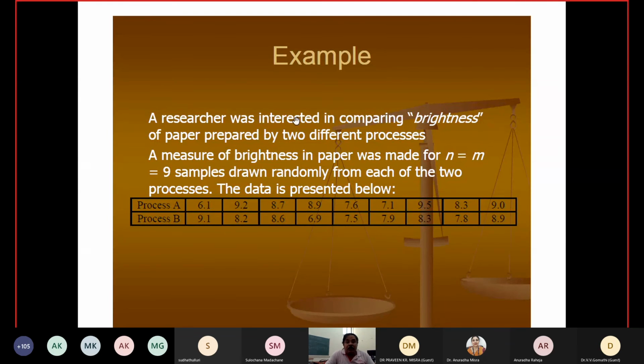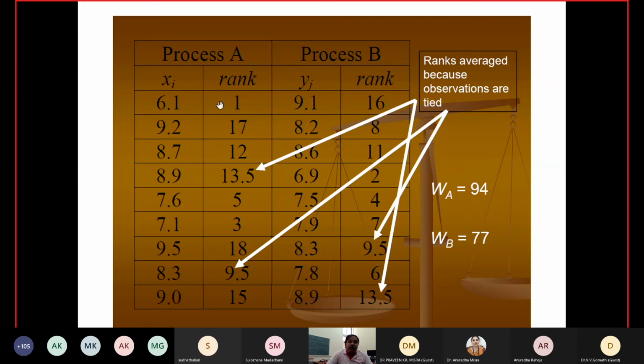Now, the researcher was interested in comparing the brightness of paper prepared by two different processes. N is equal to M is equal to 9, and these are process A and process B. Find the combined ordering, find the ranks of both, and then calculate WA and W2.